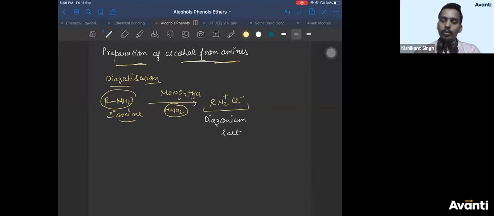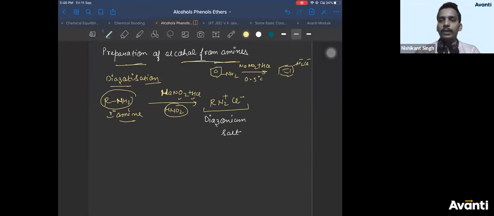So I told you, if you take aryl diazonium salt, if you take aniline and treat it with NaNO2 plus HCl, NaNO2, not M, sodium nitrite, NaNO2. So at 0 to 5 degrees Celsius you get benzene diazonium salt, N2 plus Cl minus.